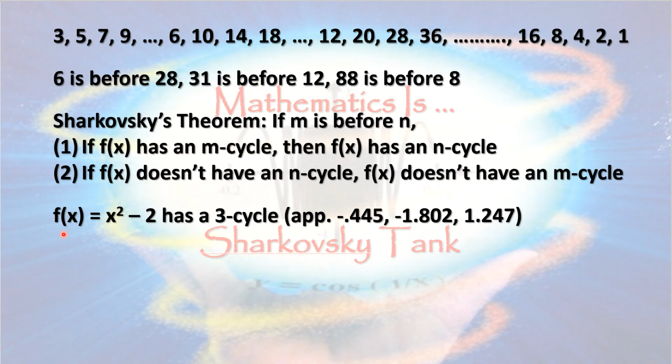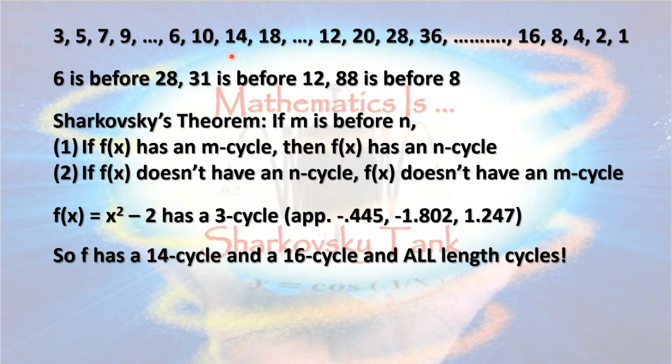We can show that f of x equals x squared minus 2 has a 3-cycle. The approximate values are negative 0.445, negative 1.802, and 1.247. In Sharkovsky's list, 3 is before 14, so the theorem tells us that f also has a 14-cycle. 3 is before 16, so x squared minus 2 also has a 16-cycle.